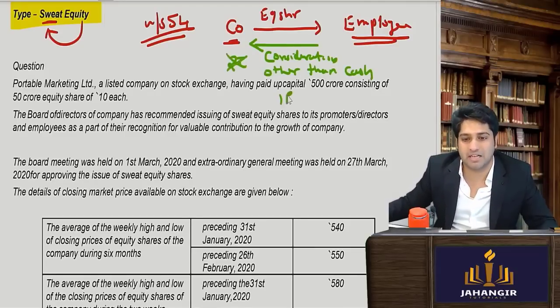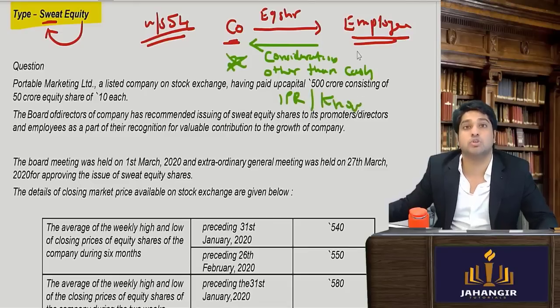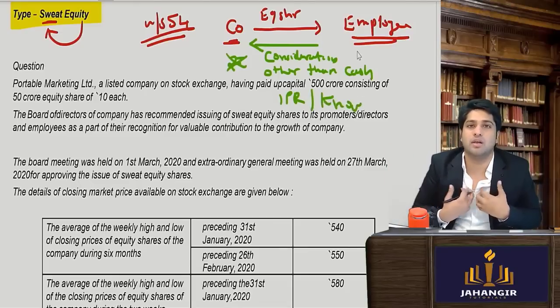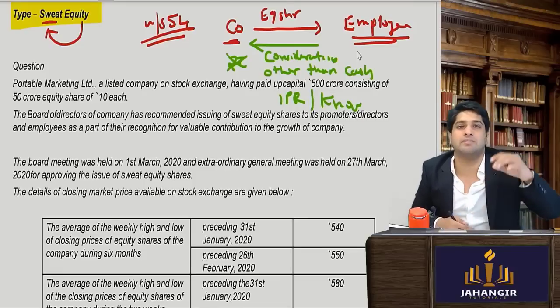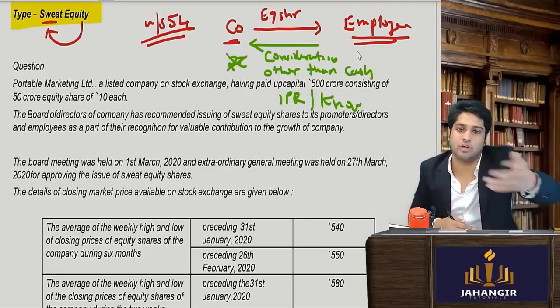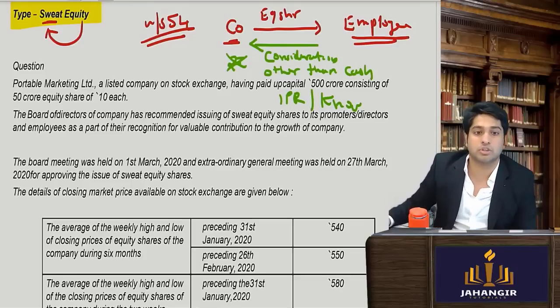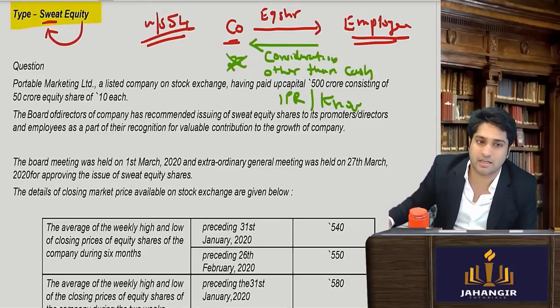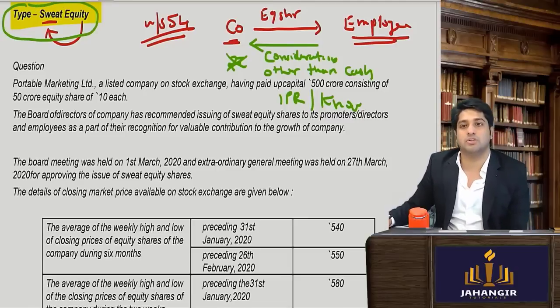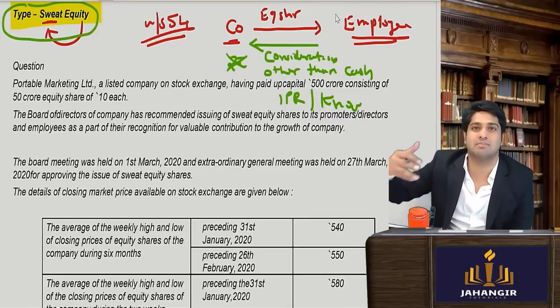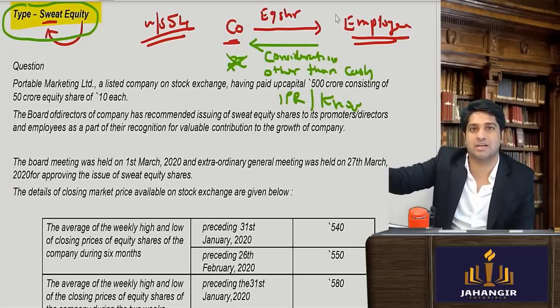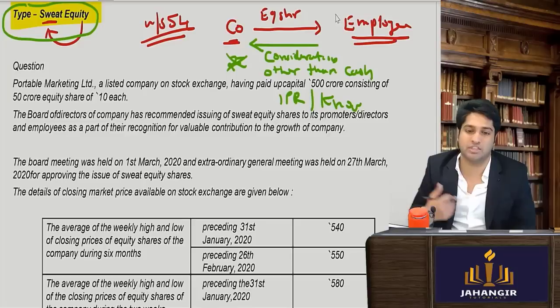It could be some intellectual property rights, some technical know-how he must be having. Maybe I am in Google and I have developed a software. I tell you, you take my software and give me equity shares in return. When this transaction is done, it is called sweat equity. The employee must have put in efforts, must have really developed something against which he is getting equity shares. Is this clear?